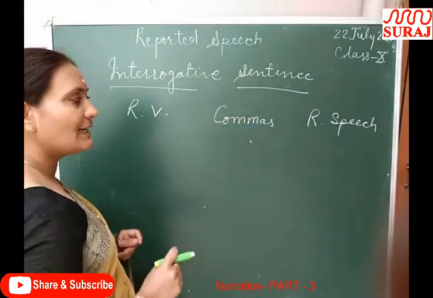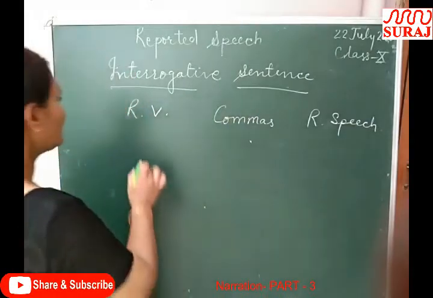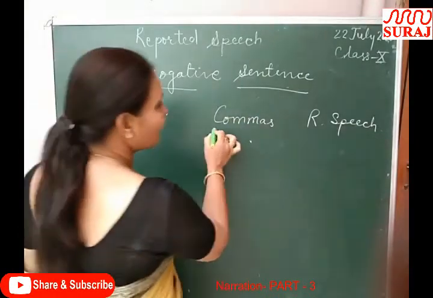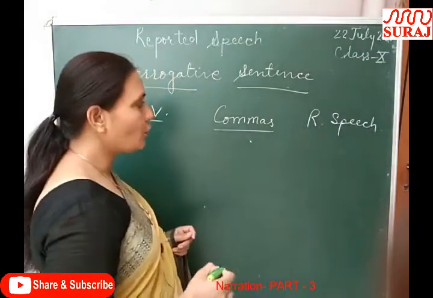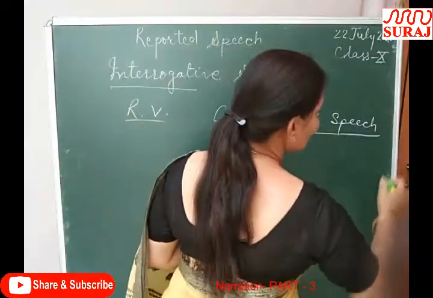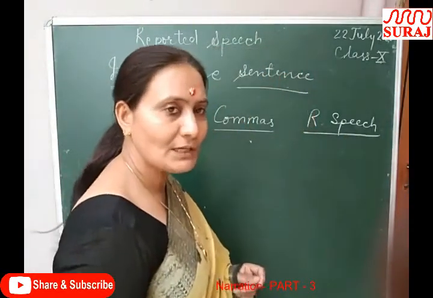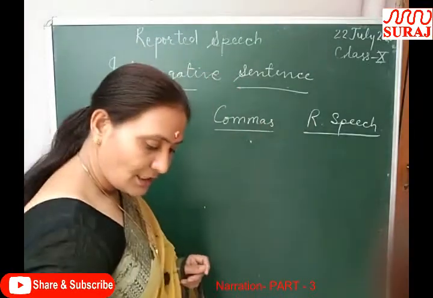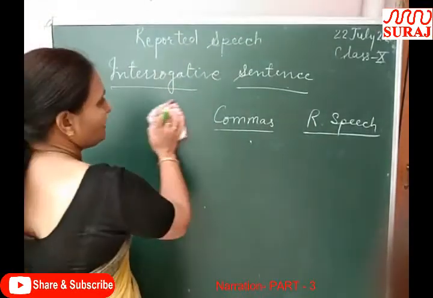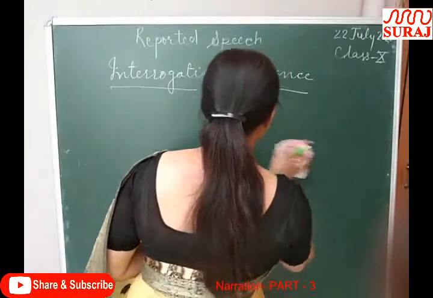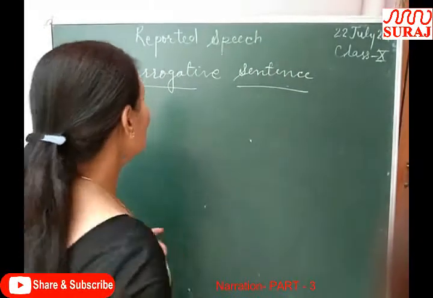So to change direct into indirect, first of all we have to change the reporting verb, then we should replace the commas, and then change the tense of the reported speech. Now I will tell you what we have to change and how we can change it in an interrogative sentence.